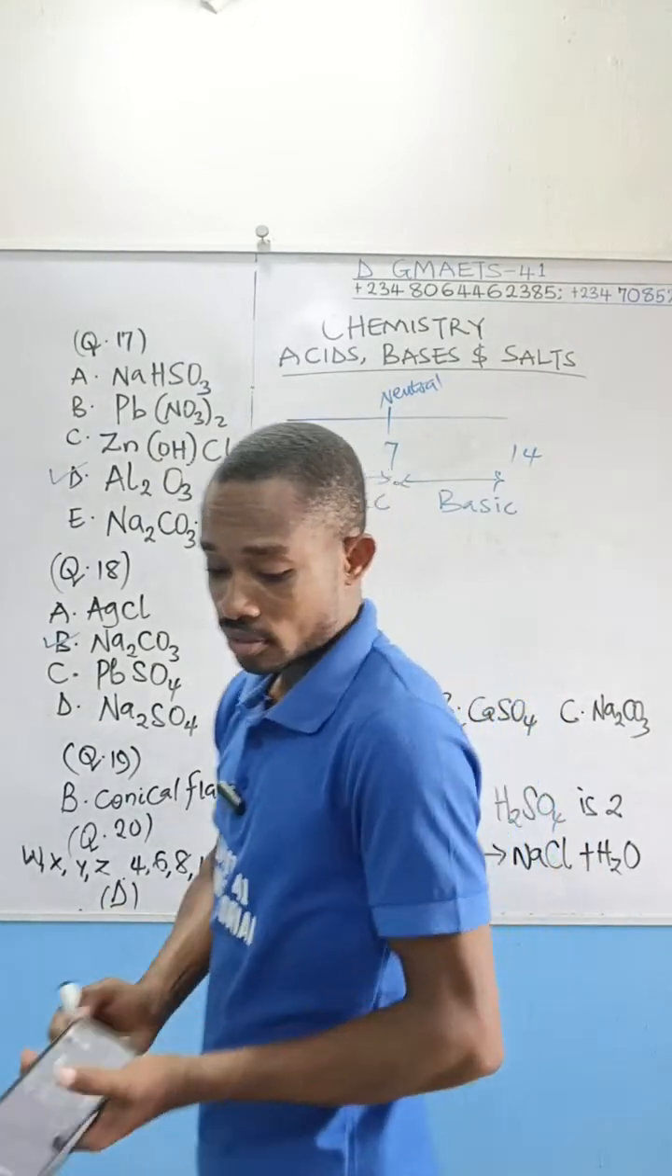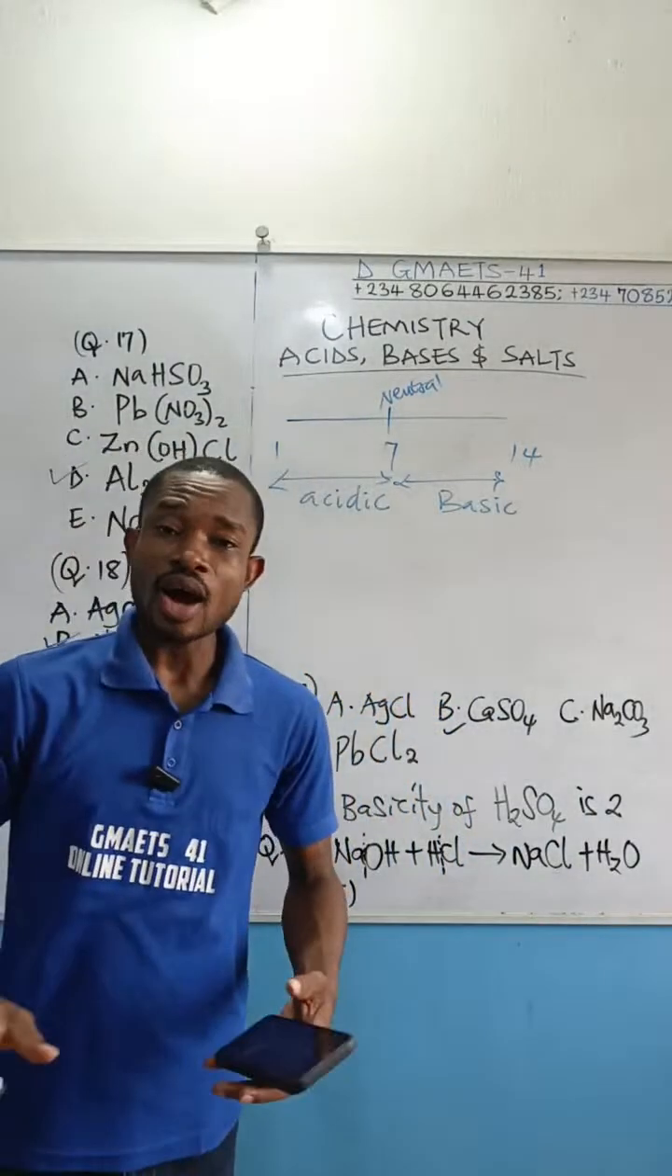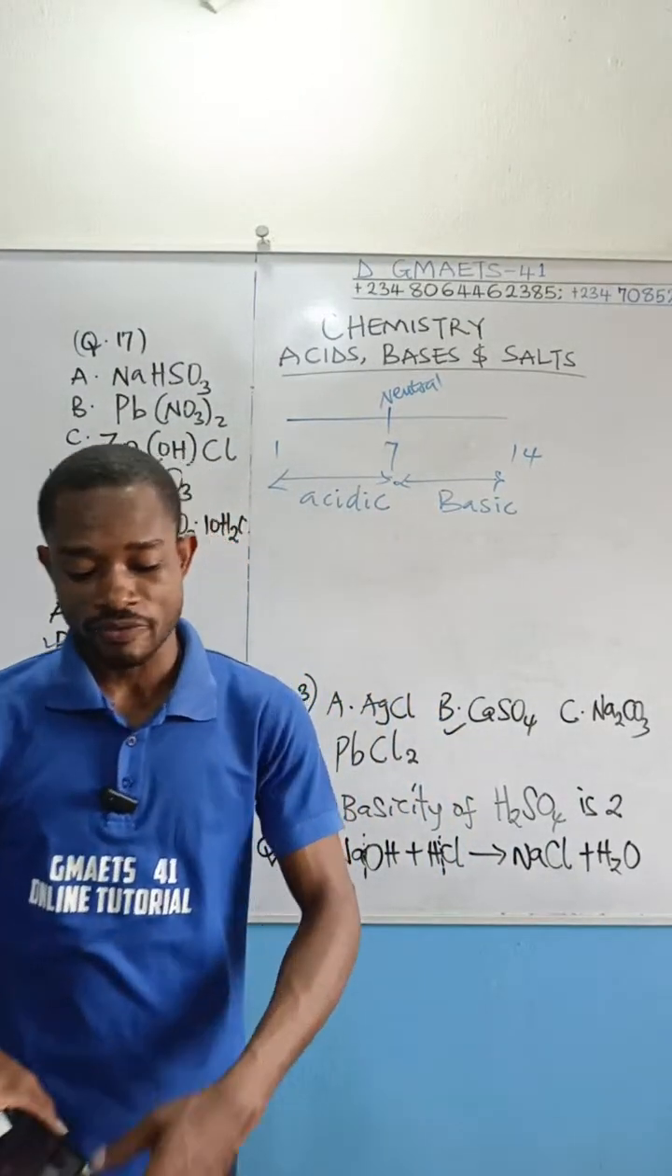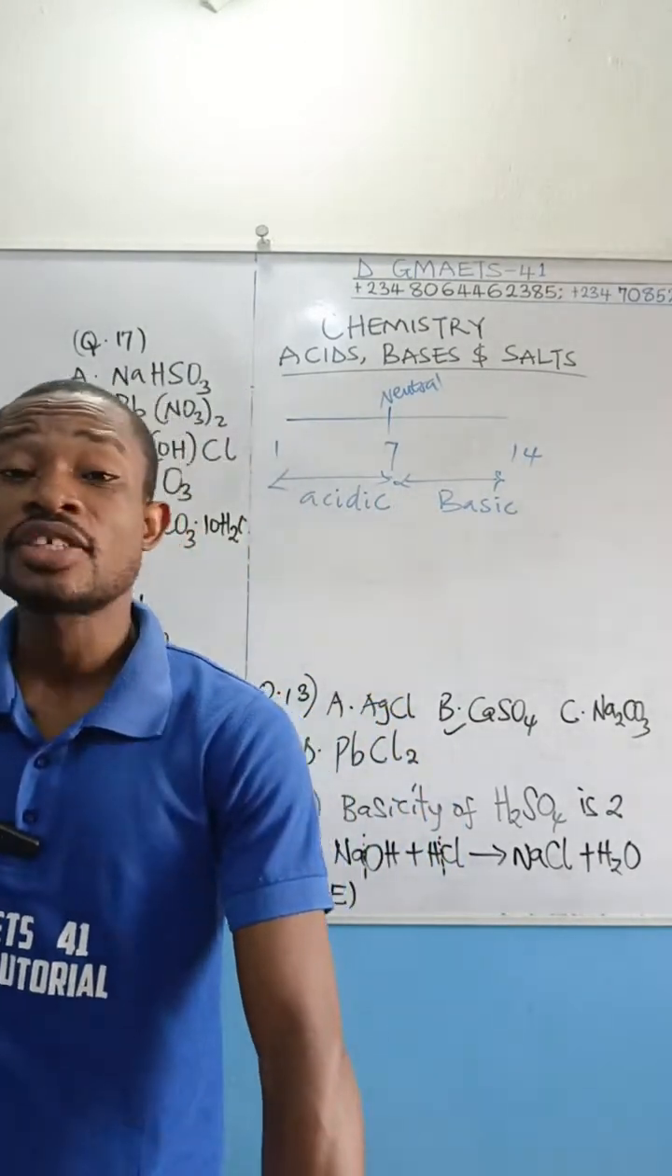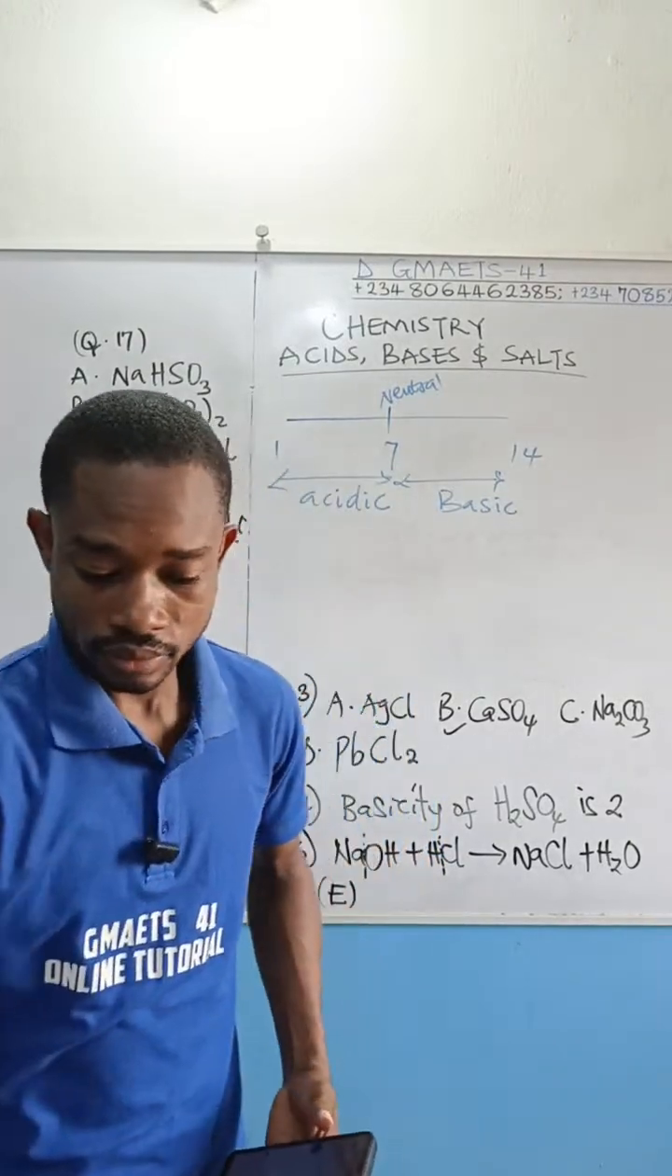That's the correct answer. So this is how we are done with the 20 questions provided by group 7 of the GMAS 41's JAMB class.